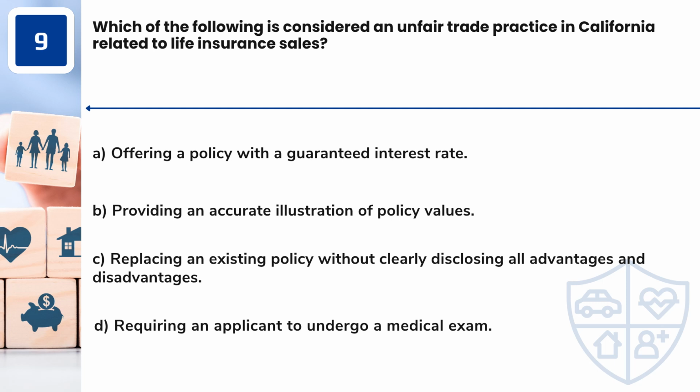Question 9. Which of the following is considered an unfair trade practice in California related to life insurance sales? A. Offering a policy with a guaranteed interest rate. B. Providing an accurate illustration of policy values. C. Replacing an existing policy without clearly disclosing all advantages and disadvantages. D. Requiring an applicant to undergo a medical exam.